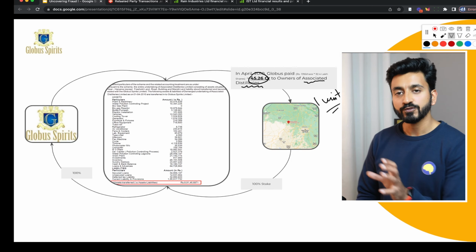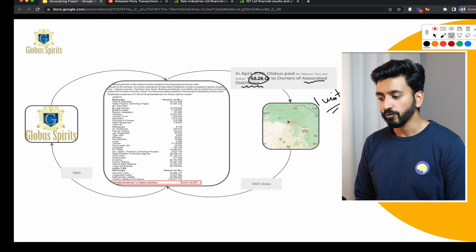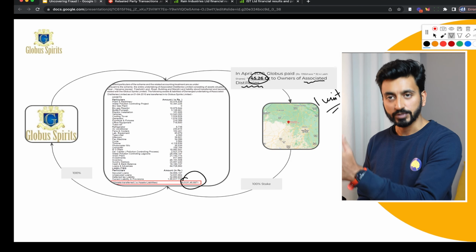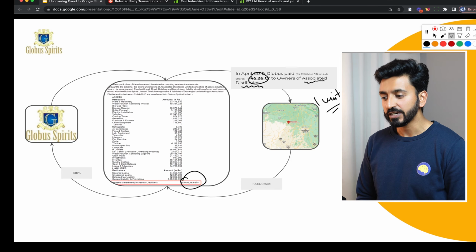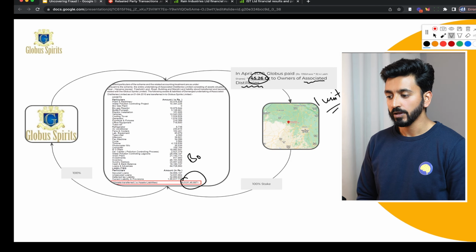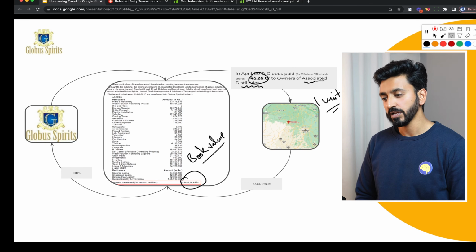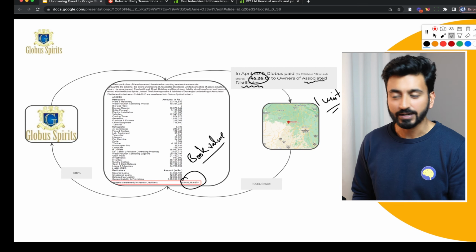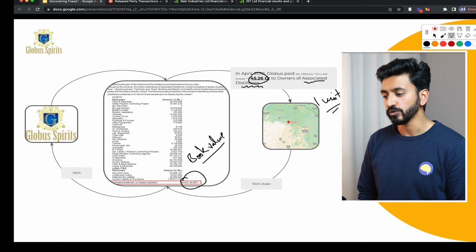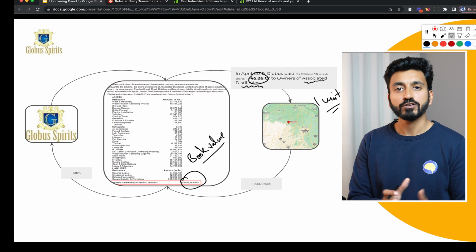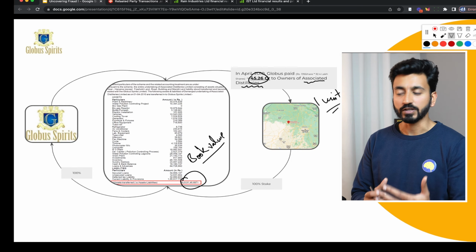And it paid this 45.26 crores for Associated Distilleries, which had a book value of 9.91 crores. Now, this is not really that extraordinary, nothing wrong so far, because usually book value does not really represent the true value of the company.